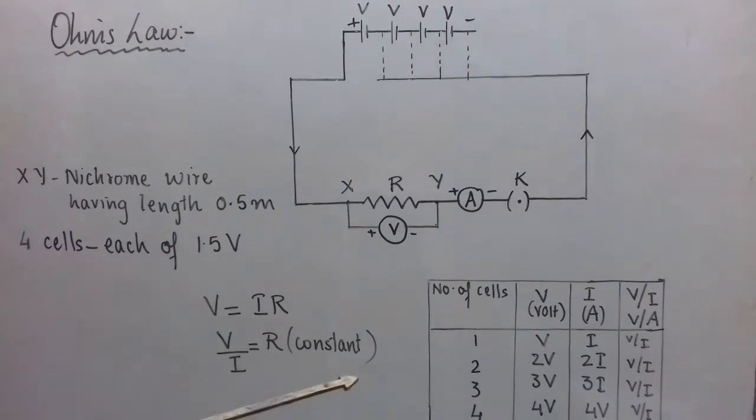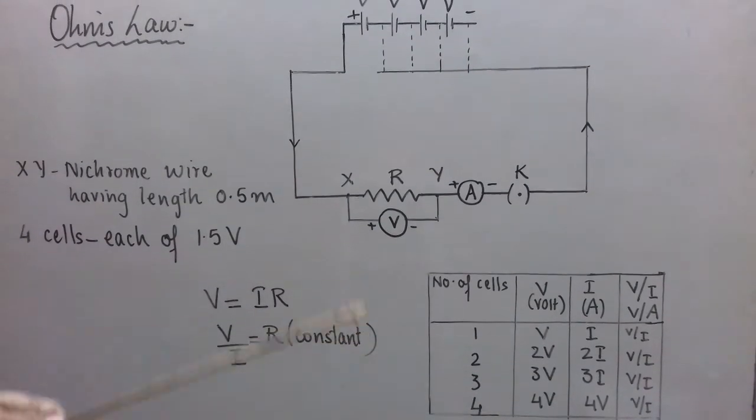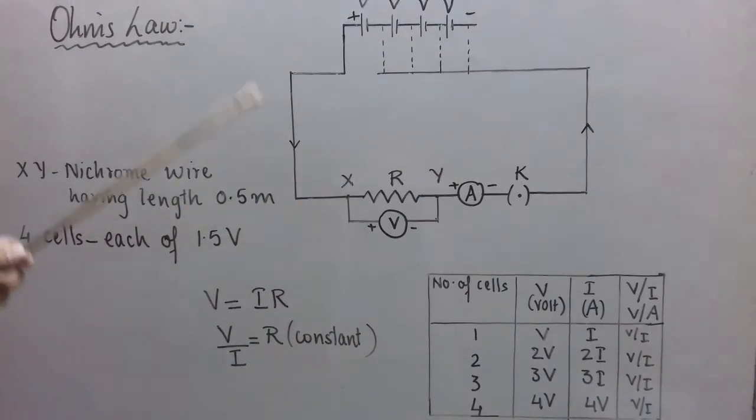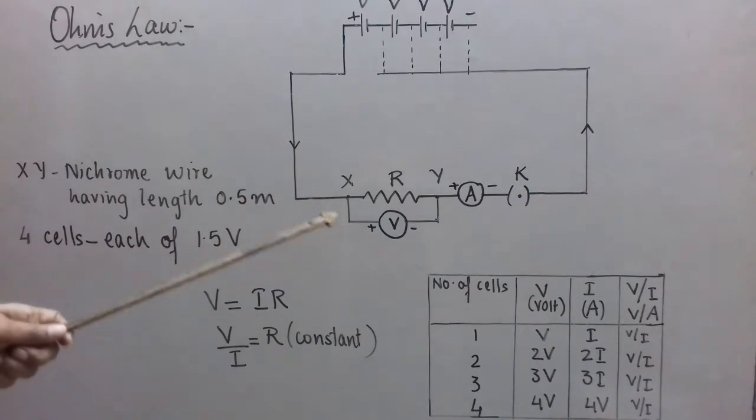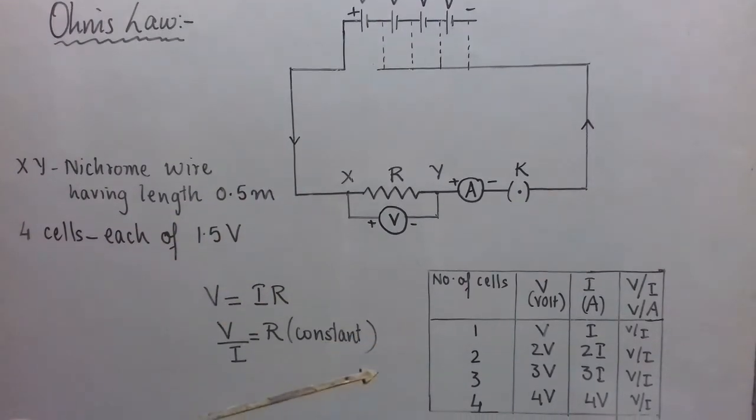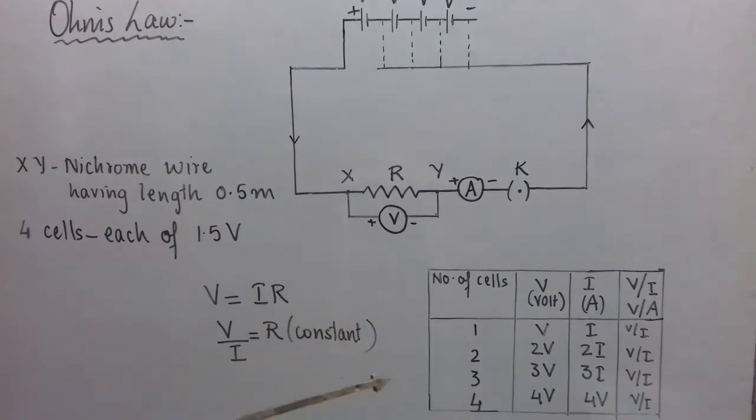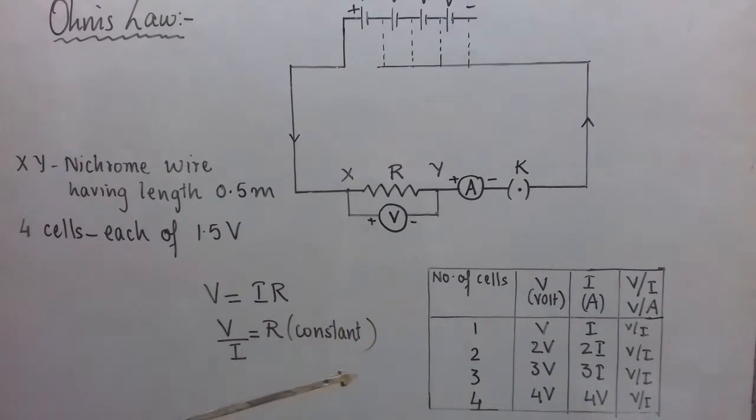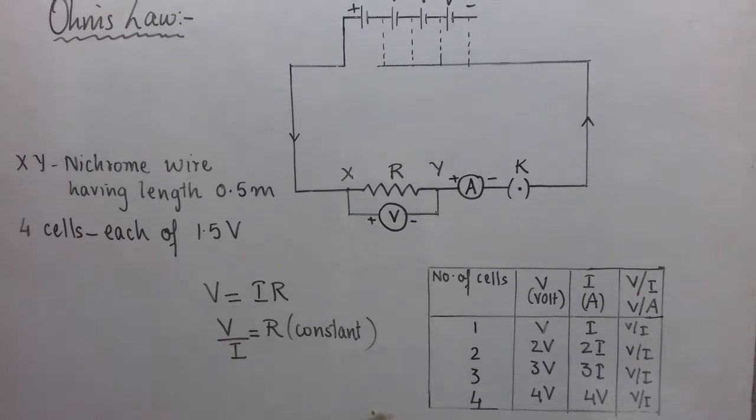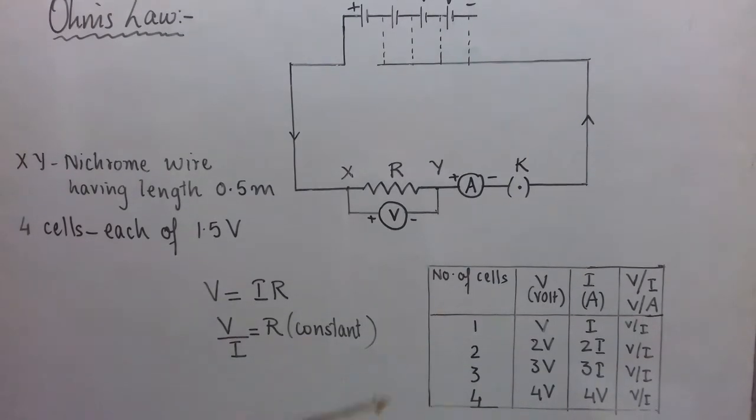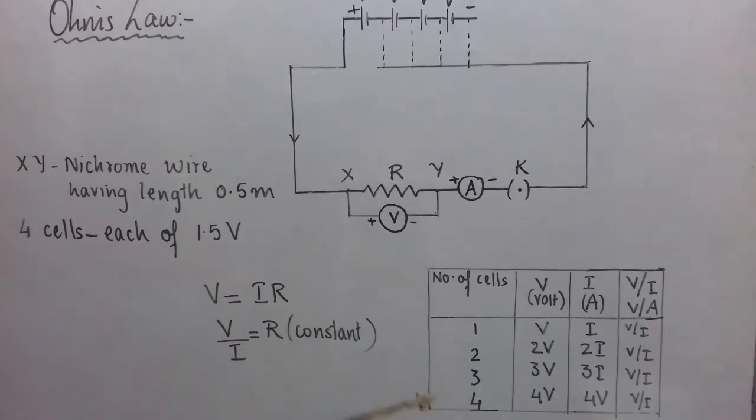So as you can see in the table, when V is the potential difference measured across this wire, I is the current. In the second case, the reading will be doubled, 2V, and I will also be doubled. In the third case, both are tripled. In the fourth case, both of them become 4 times. Sorry, that is 4I, not 4V.